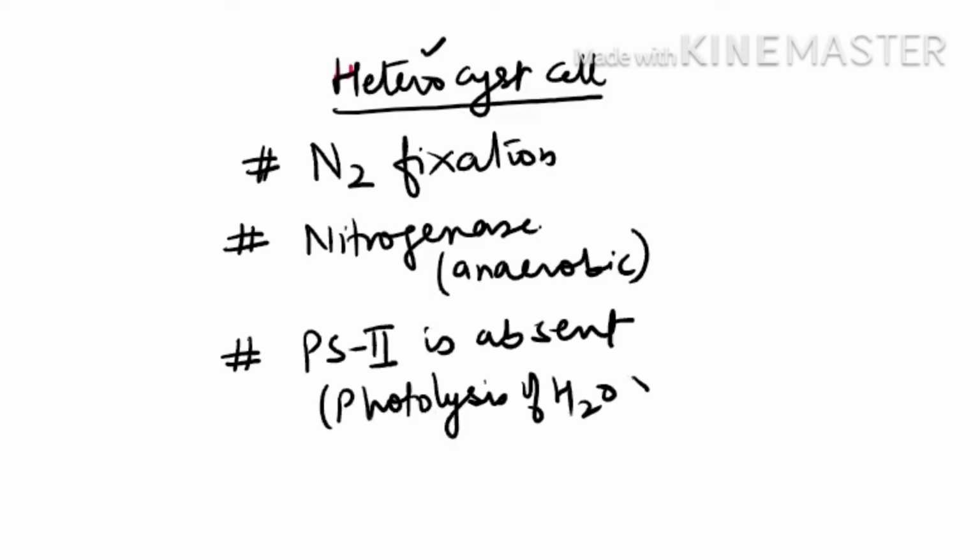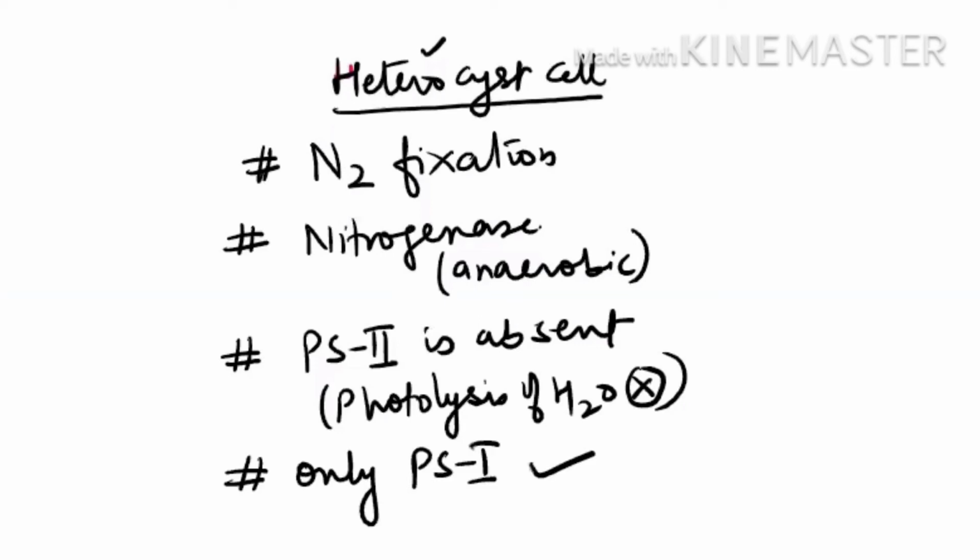This phenomenon will not be seen in them. So how will they derive the energy then for converting the nitrogen to ammonia? They will have only PS1. So only PS1 is present in them, but PS2 will not be present. The reason is PS2 will liberate oxygen and they don't want oxygen, they want anaerobic condition. I hope up till here the concept is clear to you.